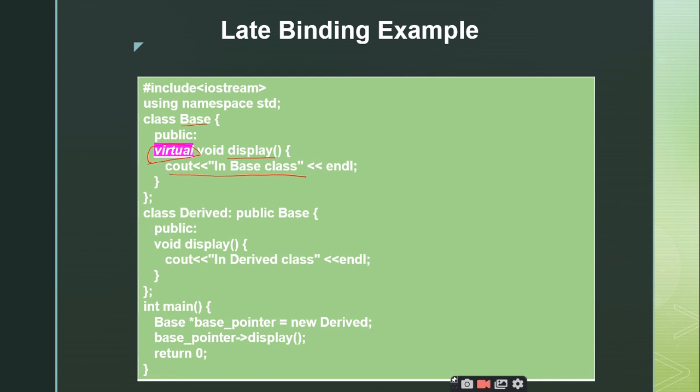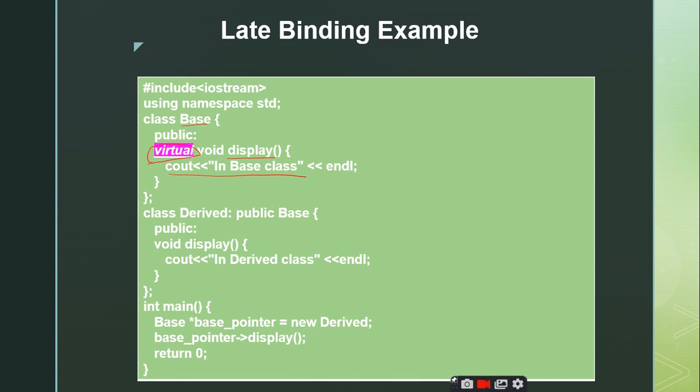So when the programmer gives the virtual keyword in front of the function definition, we are telling the compiler that the matching or the mapping of the function call with the function definition should be postponed till the runtime, right?